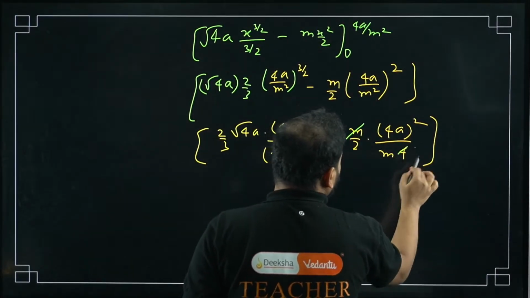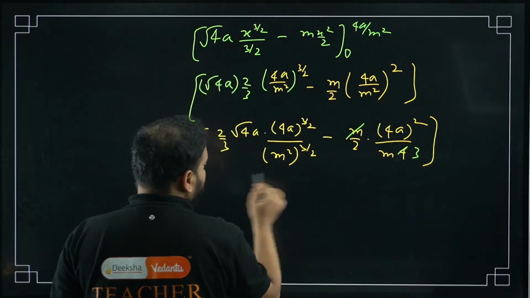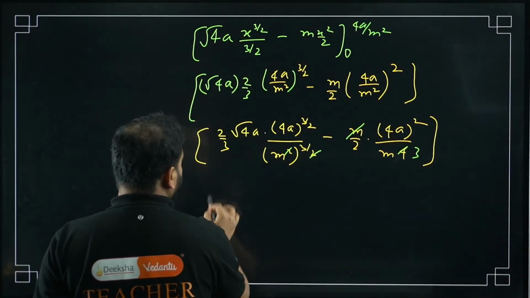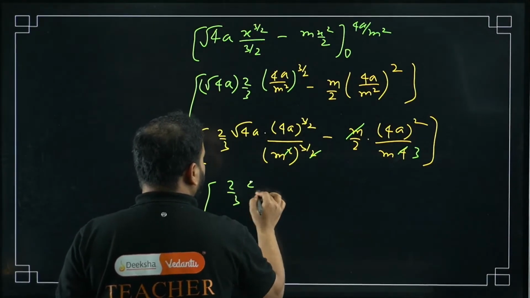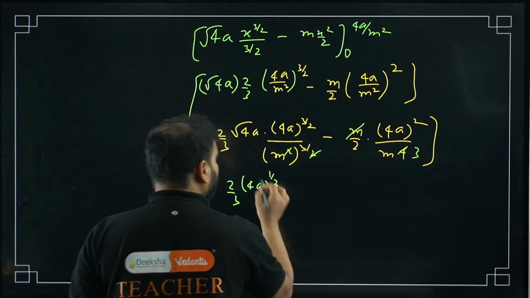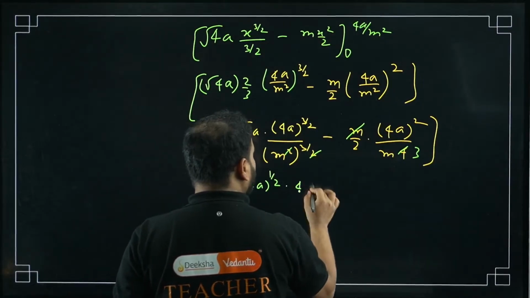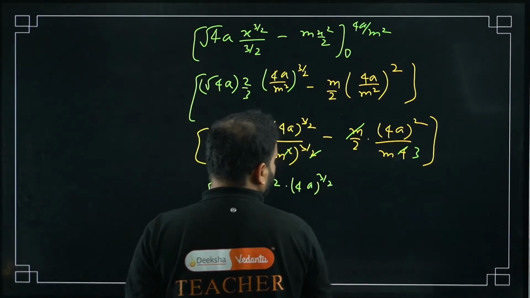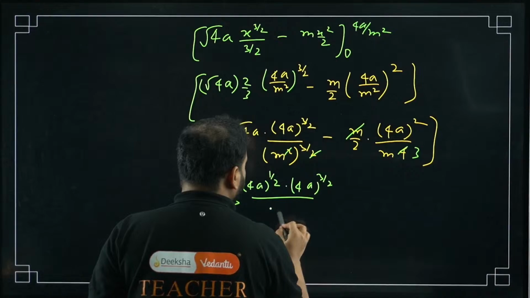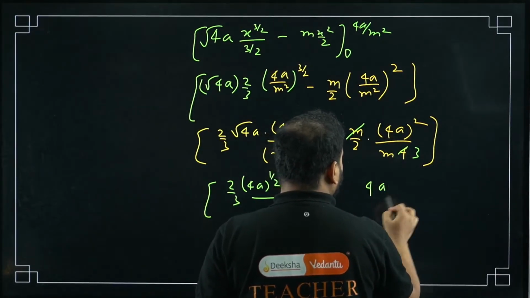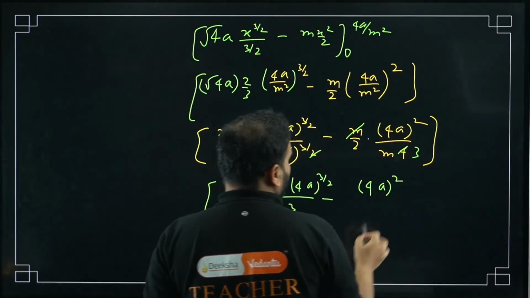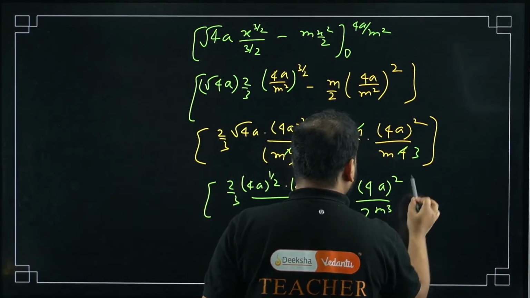Okay, so what will happen over here? M with this will be m cube. Again, what am I going to get? This 2 and 2 will be cancelled. I have here 2 by 3. Check this out. What is it going to be? 4a power 1 by 2, root means 1 by 2. I have 4a power 3 by 2. Okay, what do I have in the denominator? M cube minus 16, or simply 4a the whole square upon 2m cube.